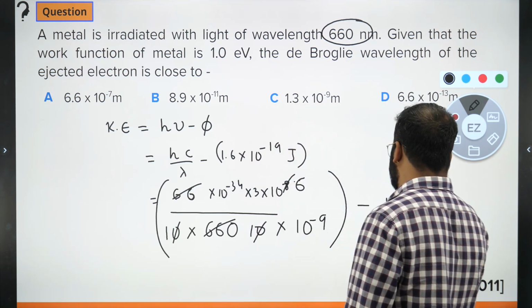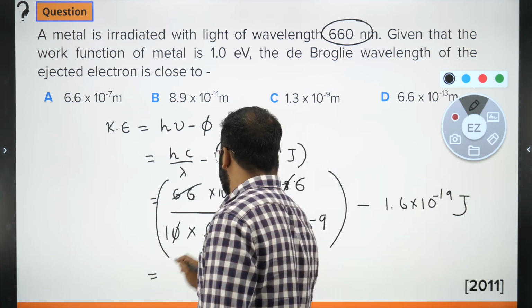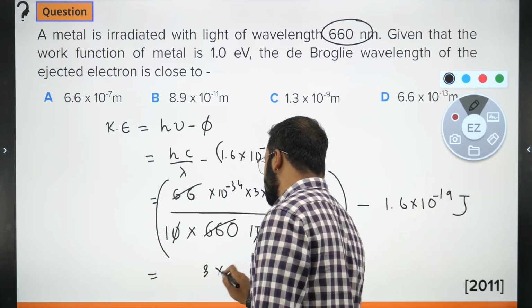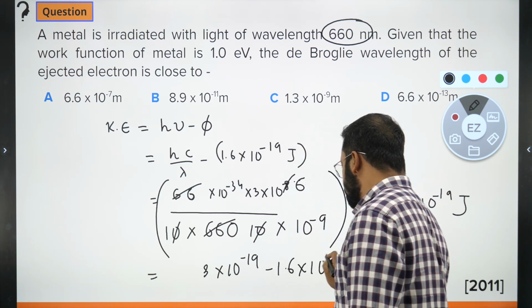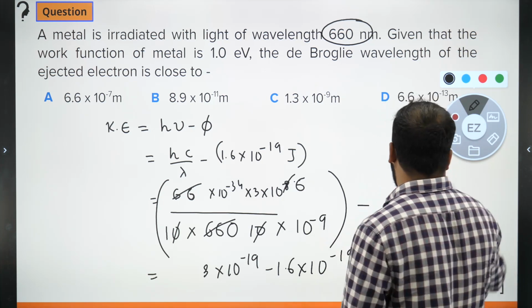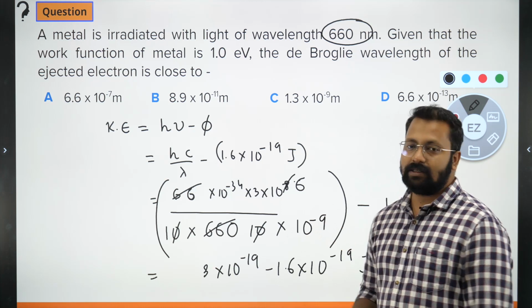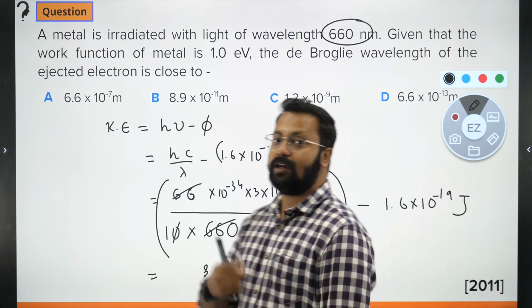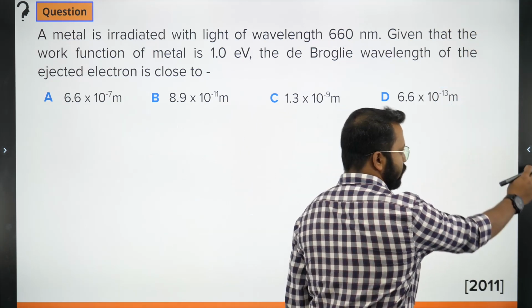minus 1.6 times 10 raised to minus 19 joules. This will become somewhere about 3 times 10 raised to minus 19 minus 1.6 times 10 raised to minus 19 joules. Okay, finally we would get an answer 1.4 times 10 raised to minus 19 joules is the kinetic energy of the ejected electron.